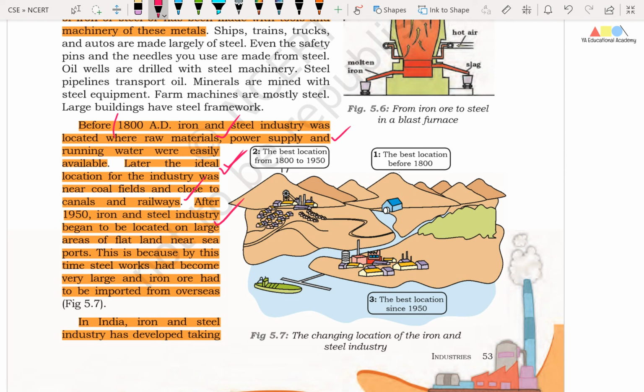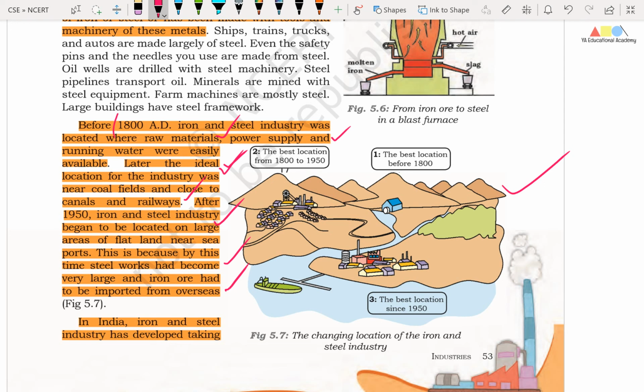After 1950, the industry began to be located on large areas of flatland near seaports. This is because by this time steel works had become very large and iron ore had to be imported from overseas.